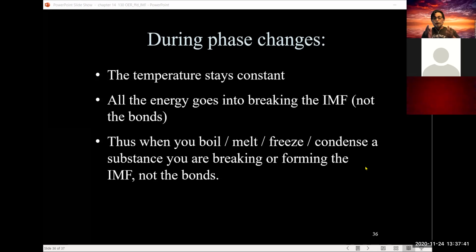Please don't say you're breaking up the bonds. You're not breaking up the bonds. We see that quite a bit. You are breaking up the IMF interactions between molecules, which allows them to go into the next phase, from solid to liquid, liquid into gas. No bond breaking here.